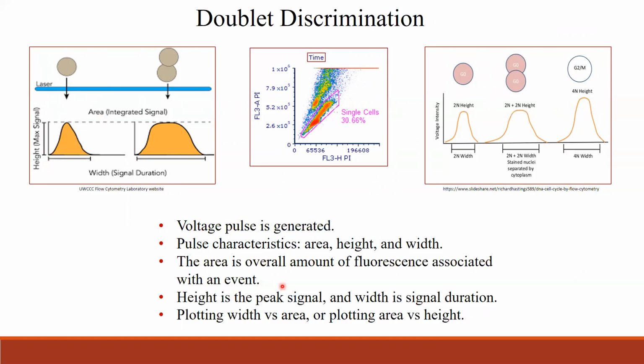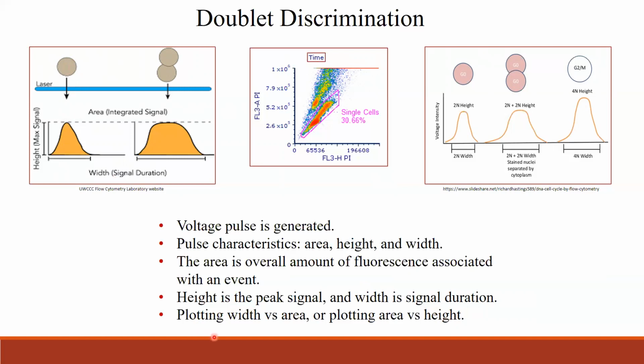Here the area is the overall amount of fluorescence associated with an event, height is the peak signal, and width is the signal duration, the duration of the particle passing through the laser.